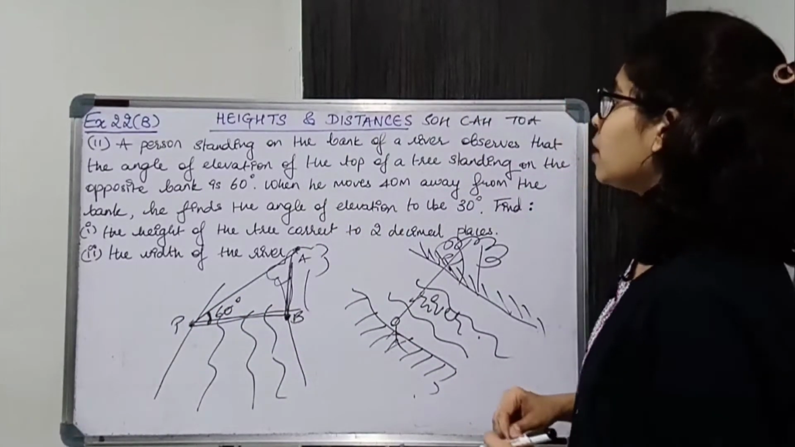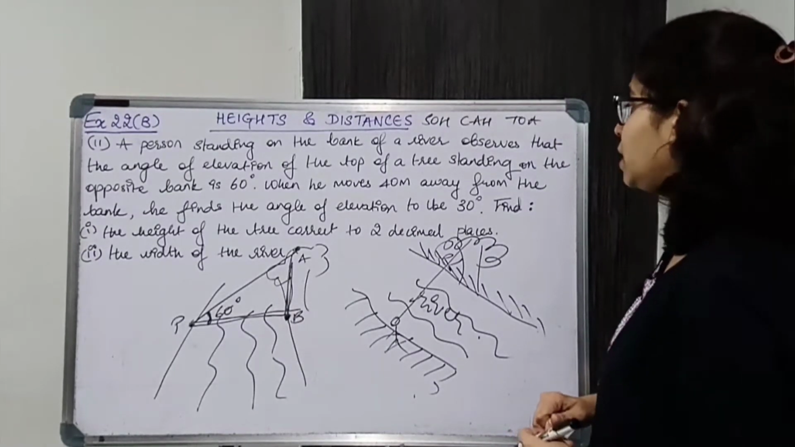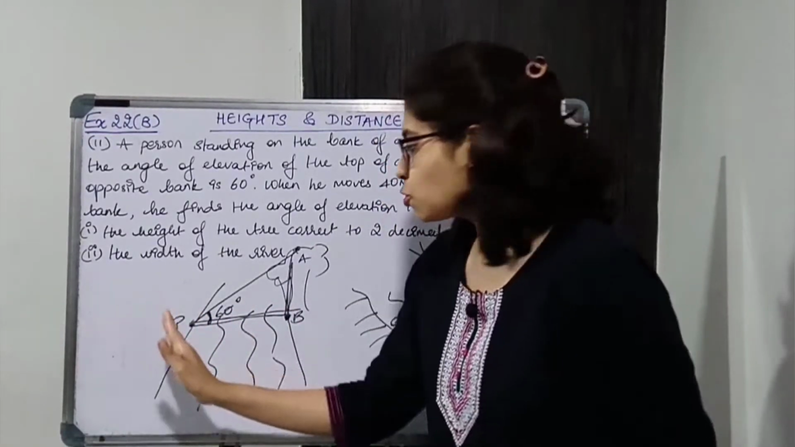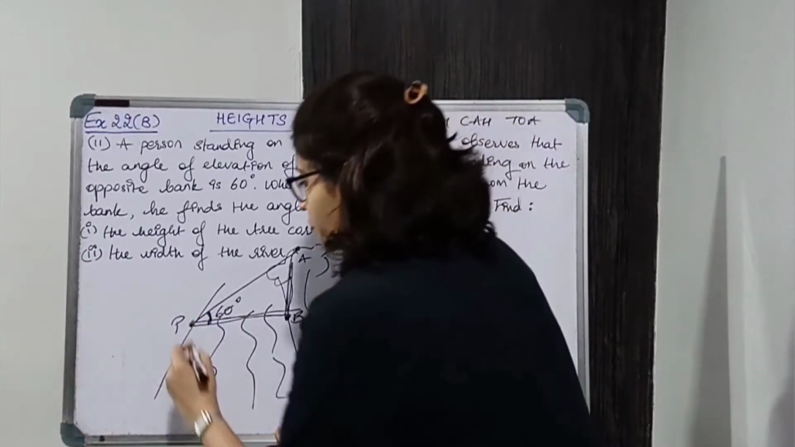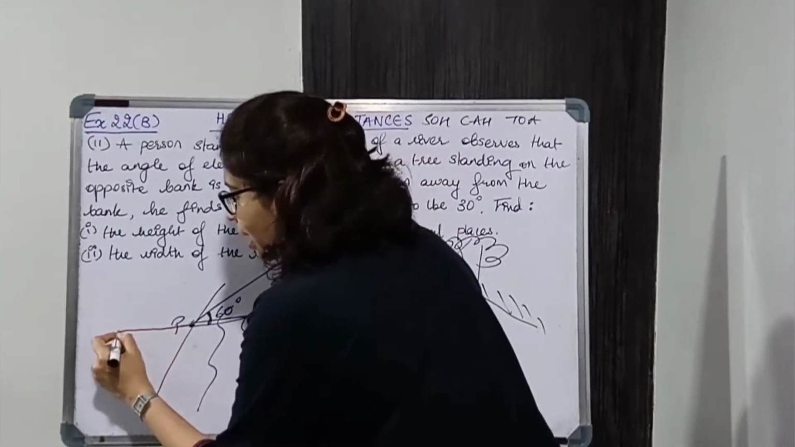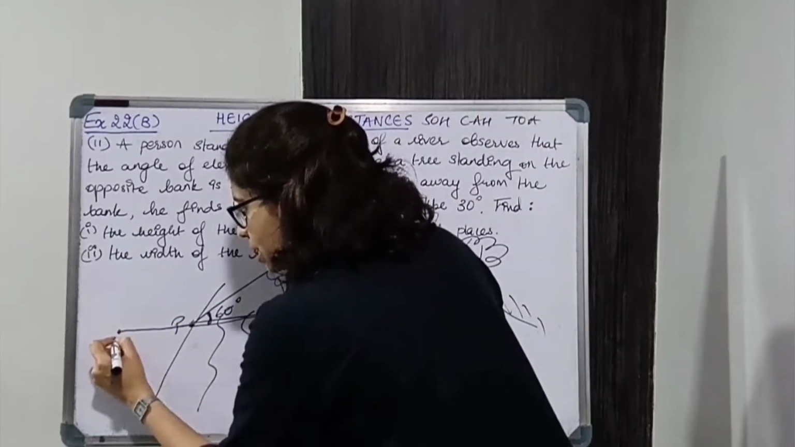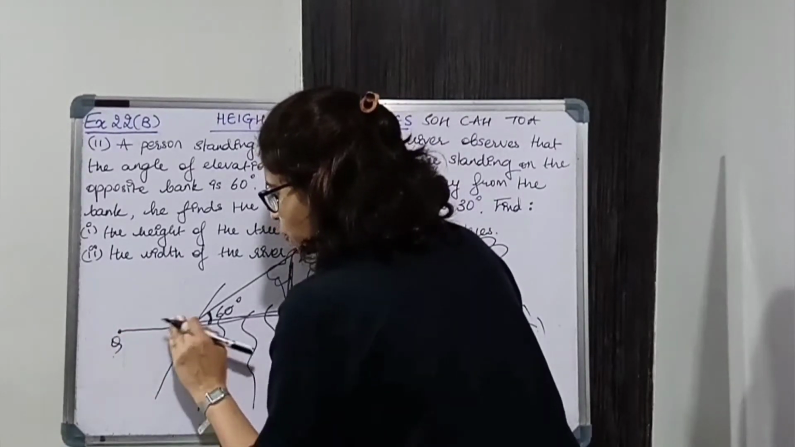Okay, when he moves 40 meters away from the bank, he finds the angle of elevation to be 30 degrees. He is moving 40 meters away from the bank. Okay, so ये bank वाला area है close to the river. Now he is moving away from the bank, so he is going 40 meters behind. Okay, in straight line. So now he's come to point Q. P to Q is 40 meters.